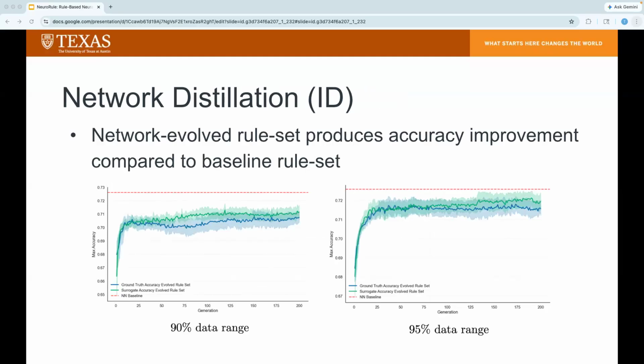Regarding the in-distribution performance, results show that the network-evolved rule sets yield a slight improvement in both accuracy and variance compared to the ground truth baseline. As seen with the diabetes health indicators data sets here in the 90 and 95% interval experiments, the network-evolved rule set generally performed better than the baseline rule set, which is shown in blue. So the experimental is green, baseline is blue.